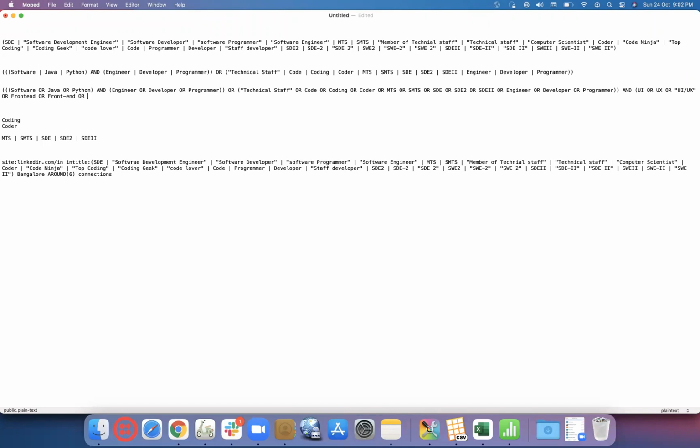There is another word also, interactive. User interface. Interactive or user interface.